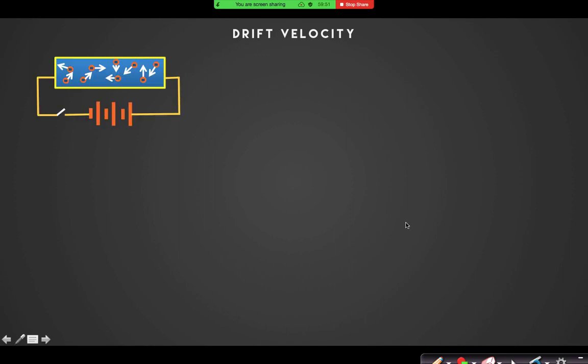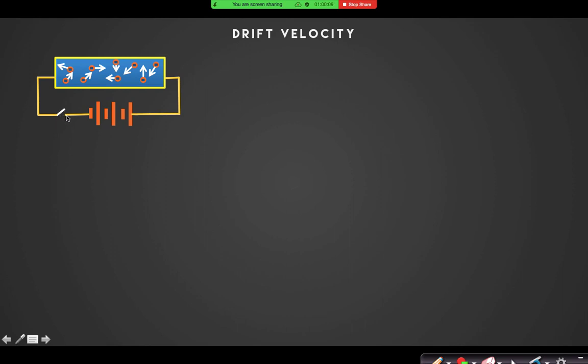Now if there is a conductor, you can see that I have not connected this conductor with any battery. Battery will always supply a constant potential difference across the conductor, right? You can see there is a conductor and the switch is off. Actually I have opened that switch, right?